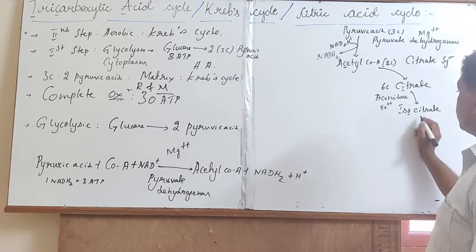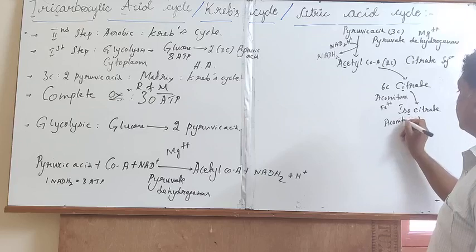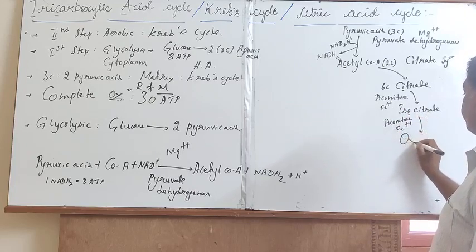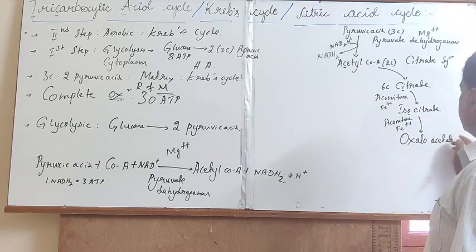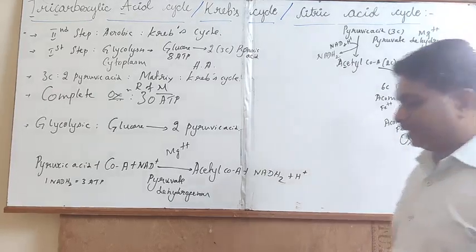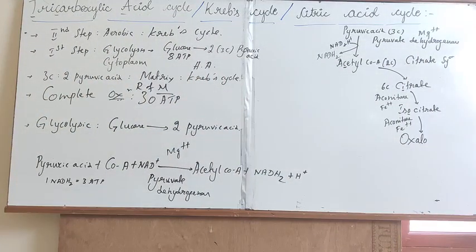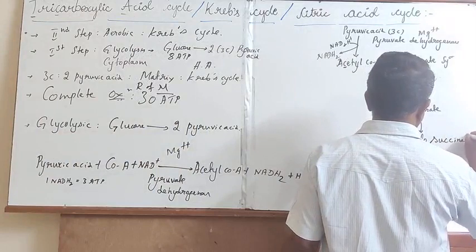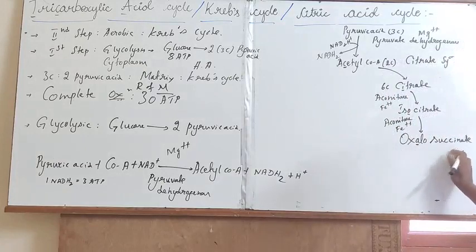Later, the isocitrate, in the presence of the same enzyme aconitase, with the help of iron derivatives, will get converted into oxalosuccinate. Oxalosuccinate is actively synthesized.